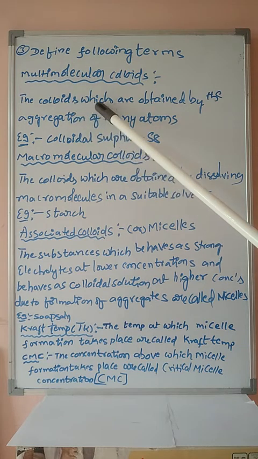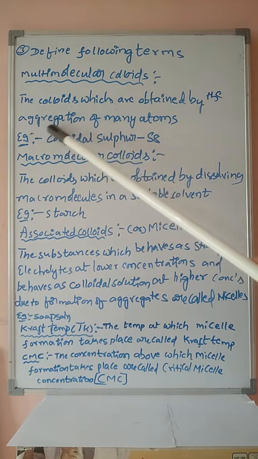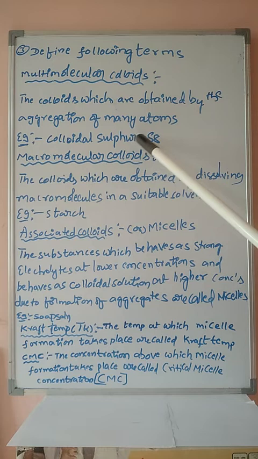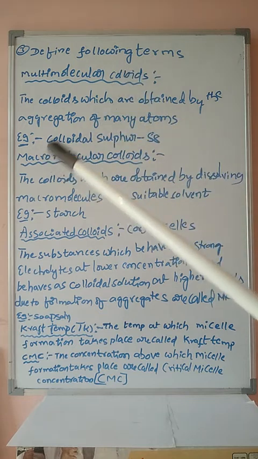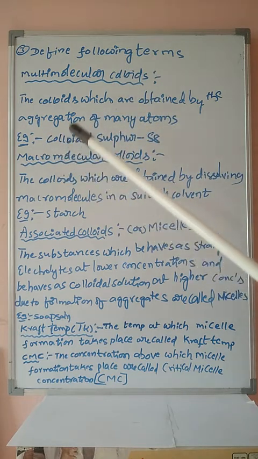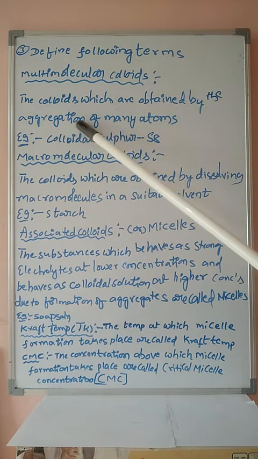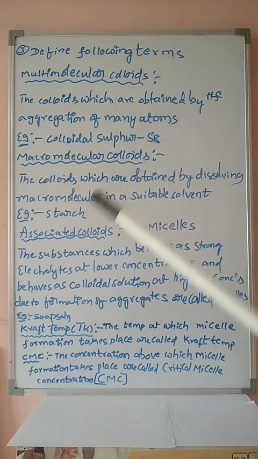Here, these colloidal solutions are obtained by the aggregation, means by the combination of many atoms. For example, colloidal sulfur is obtained by combining 8 sulfur atoms. That is known as multi-molecular colloids.